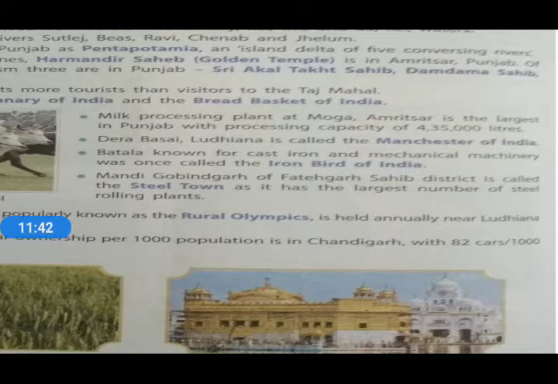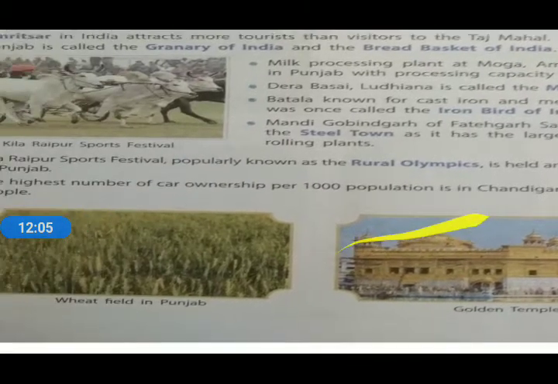Dera Basai, Ludhiana, is called the Manchester of India. Batala, known for cast iron and mechanical machinery, was once called the Iron Bird of India. Mandi Gobindgarh of Fatehgarh Sahib district is called the Steel Town as it has the largest number of steel rolling plants.